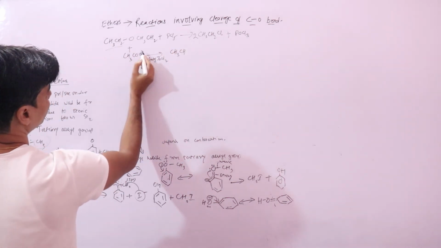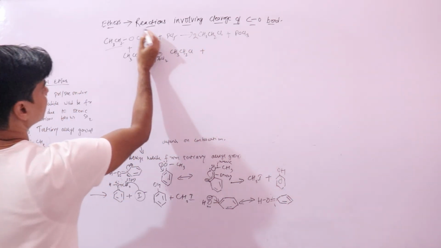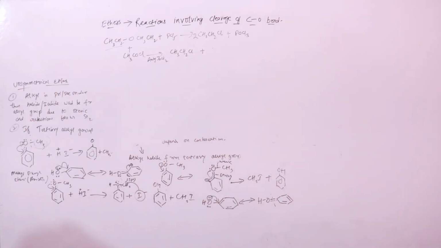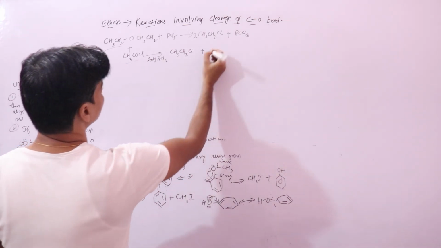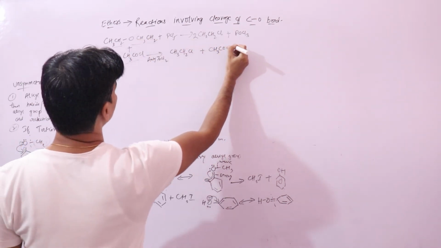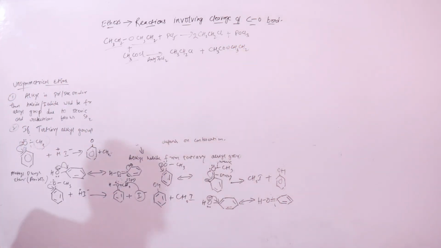One will react with Cl to form ethyl chloride, the other will form an acetate, CH3CO, then the rest is CH3CH2. This is your ethyl acetate.